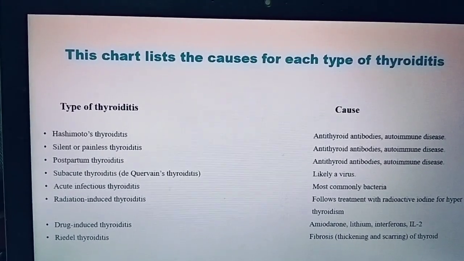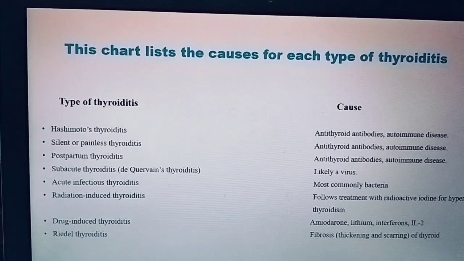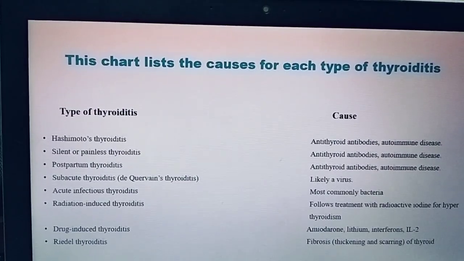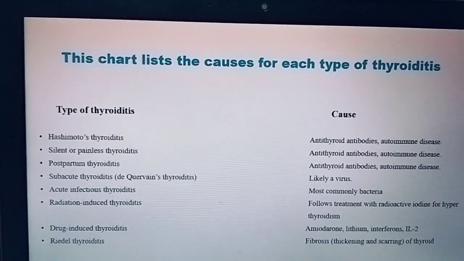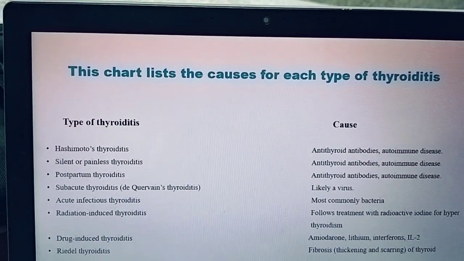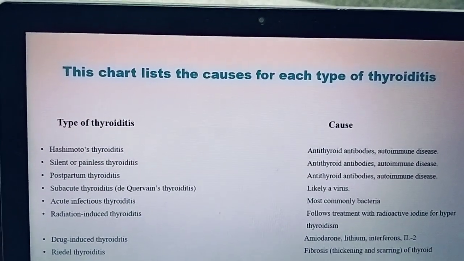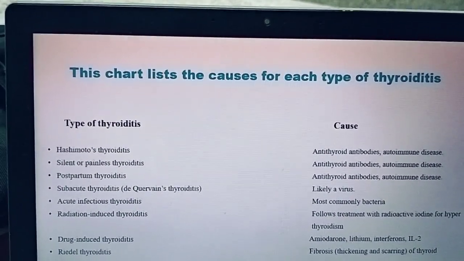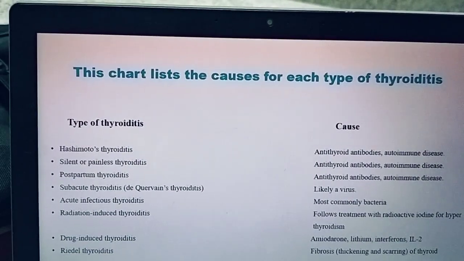In this case, destruction of the thyroid parenchyma takes place, which causes radiation-induced thyroiditis after exposure to radioactive iodine for treatment of Graves' disease or thyroid cancer, and a higher dose of radiation to the neck for lymphoma and other head and neck cancers.